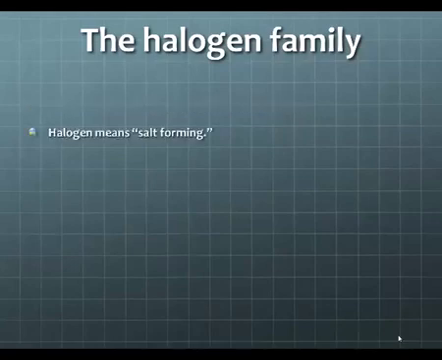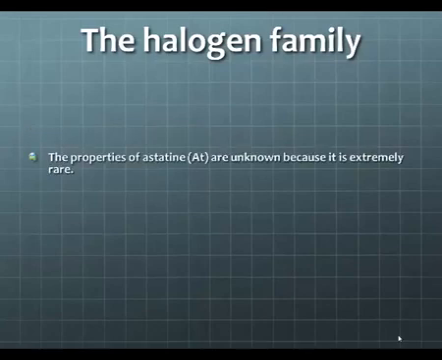Halogen means salt forming. Many of these elements like to bind with group number 1. When these elements combine with group number 1, they form salts. NaCl, sodium chloride, is a perfect example of that, and it's simply table salt. The properties of astatine are unknown because it's extremely rare, so we haven't had an opportunity to study it very well. In the future, it may become one of the halogen family.